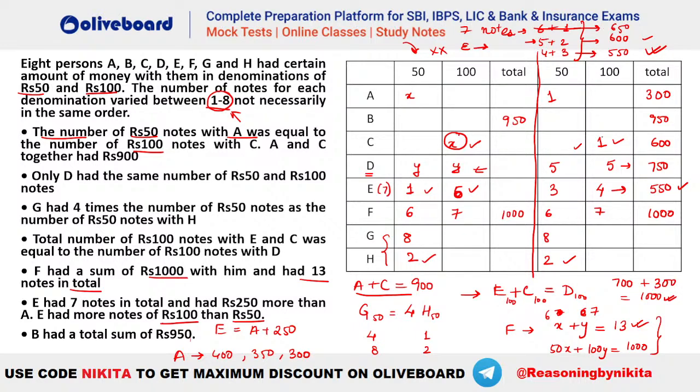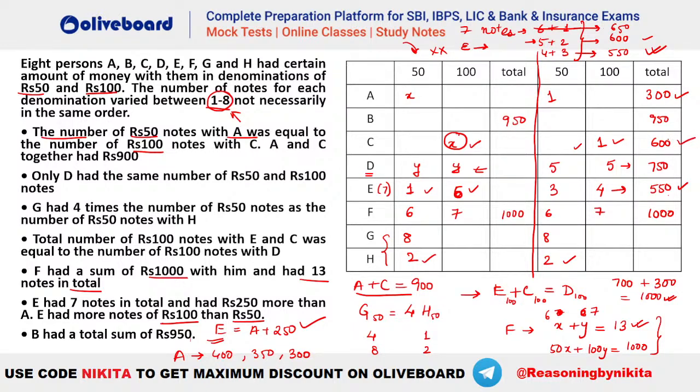We have this one as 600. ये 600 कैसे आ रहा? A plus C is equal to this one. Okay, just a second. Let's check what was written. E is equal to how much? E has 7 notes in total and 250 more than A. So E is equal to how much? E is equal to 550. 550 है ना? 400 plus 150. So 400 plus 150 is 550. This is fine. A is equal to 550 minus 250, that is equal to 300.